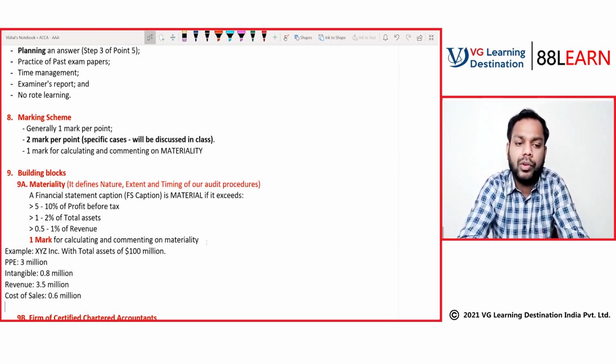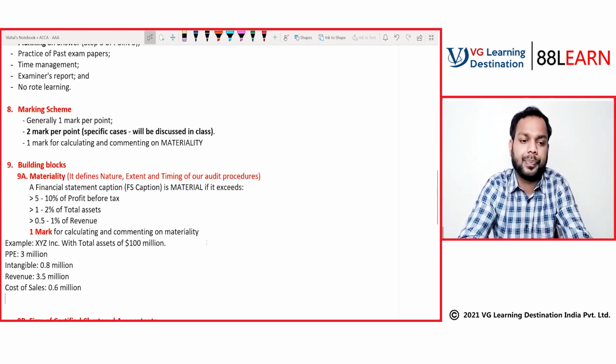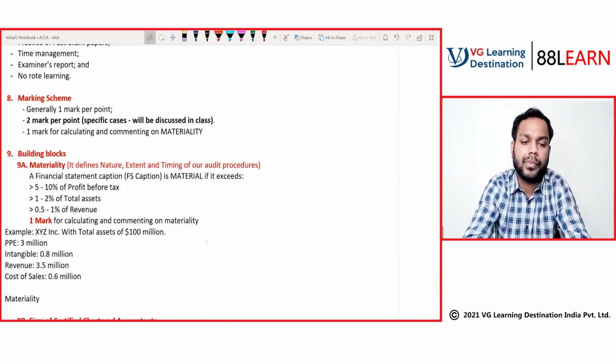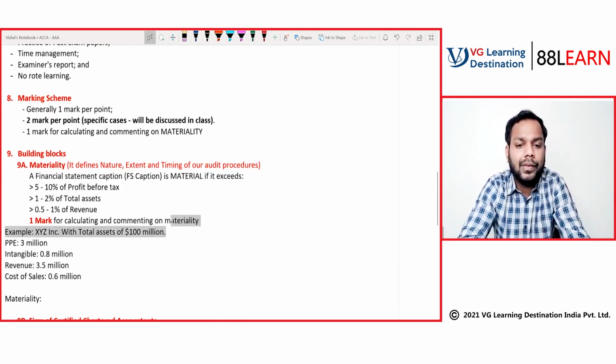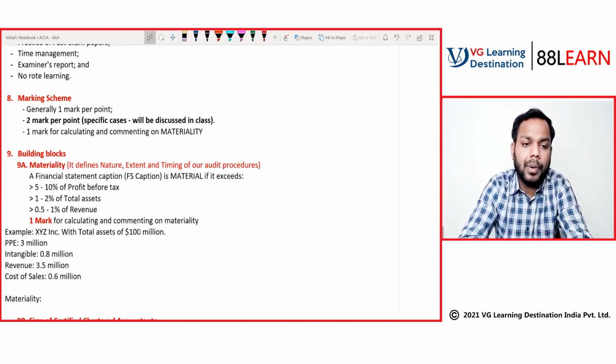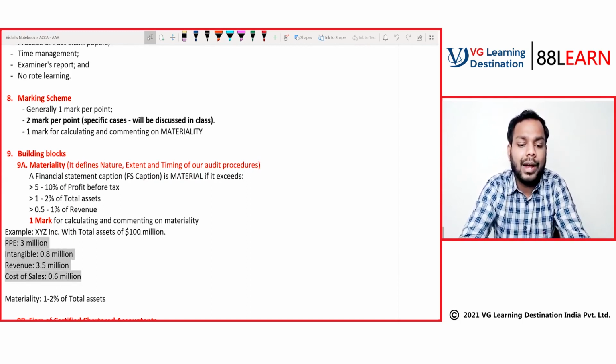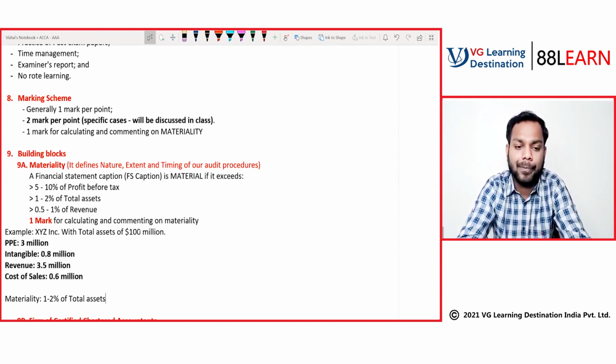Now what you have to do is to calculate materiality and comment. Okay, let's calculate materiality. So total assets given is 100 million. The range given on the basis of assets is 1 to 2% of total assets, and you have to comment whether these financial statement captions are material or not.